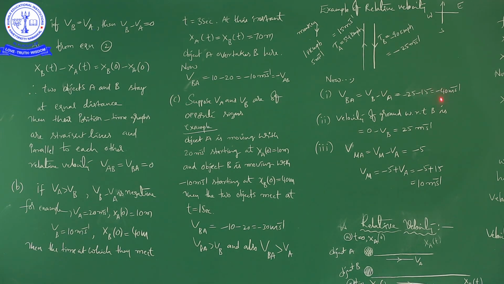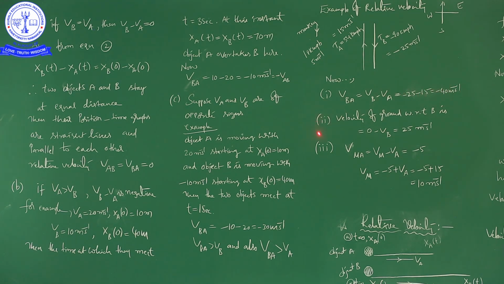The minus is very important when we talk about vector quantities, because vectors have both magnitude and direction. To represent a vector quantity, we need both magnitude and direction. So the plus and minus signs are very important.